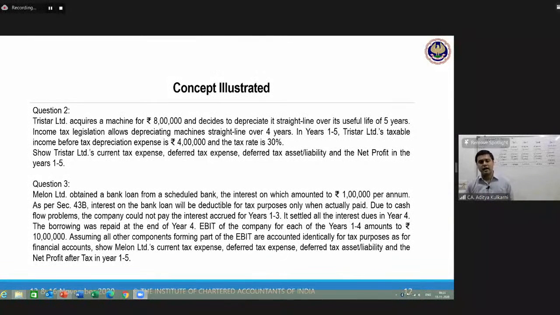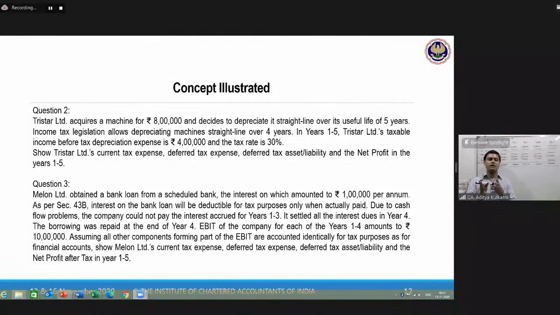Now, my friends, I want you to do this question for homework. I will tell you the concept. This is exactly opposite of this question. Year 1, you will have finance cost for accounts. Year 2, year 3, year 4 also, you will have finance cost for accounts. But for tax purposes, how are you getting the deduction? You will be getting the deduction only when it is paid.